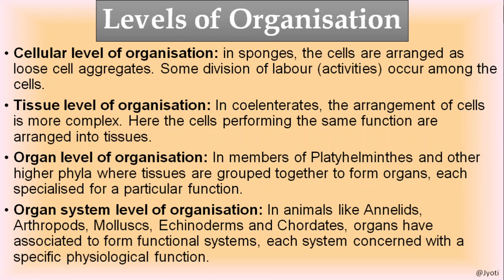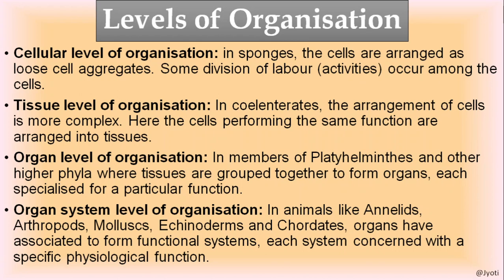There are 4 levels of organization: cellular level, tissue level, organ level, and organ system level of organization. So what is cellular level of organization? This is found in the sponges, that is the Porifera. In sponges, the cells are arranged as loose cell aggregates, and different types of cells are there, and the individual cell or a group of cells performs a specific function.